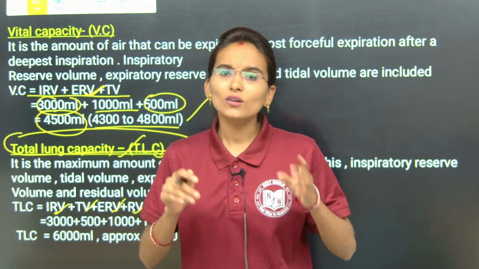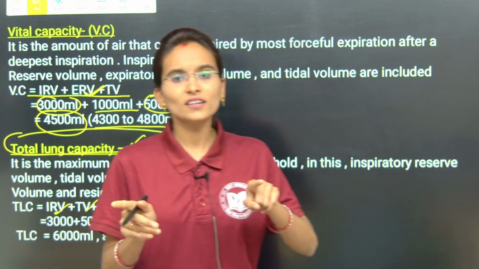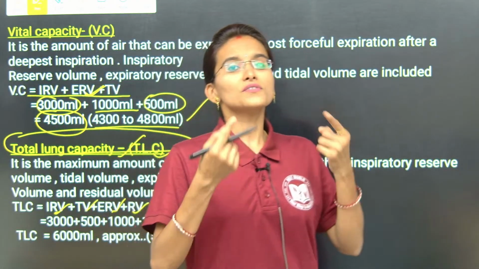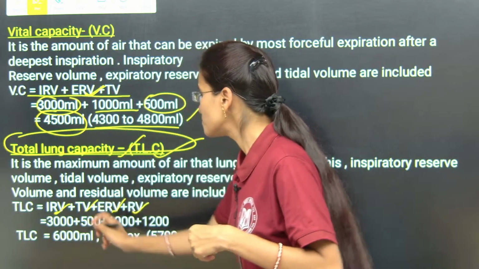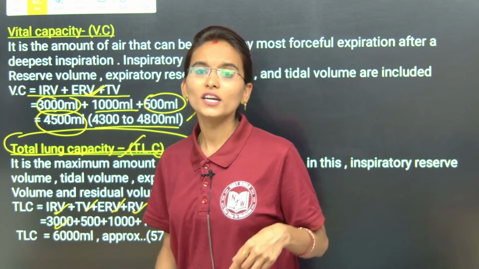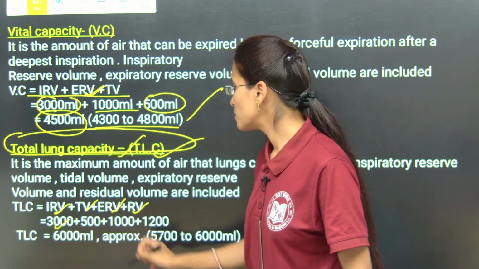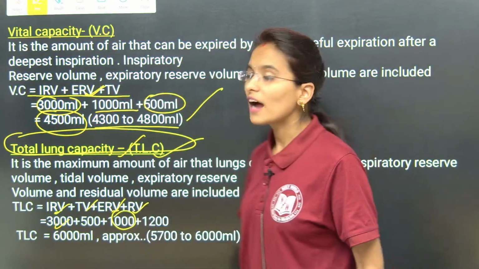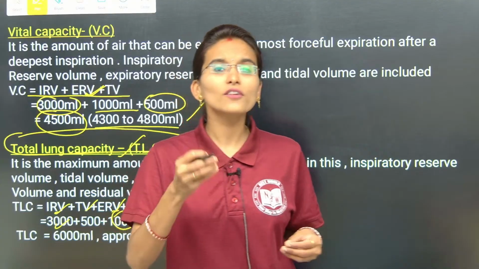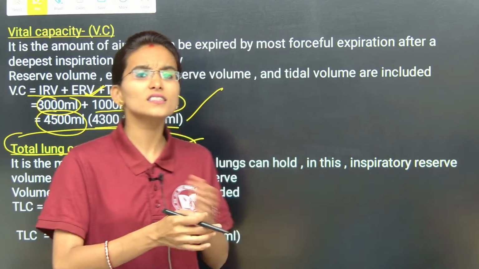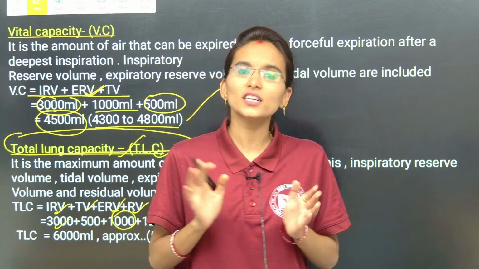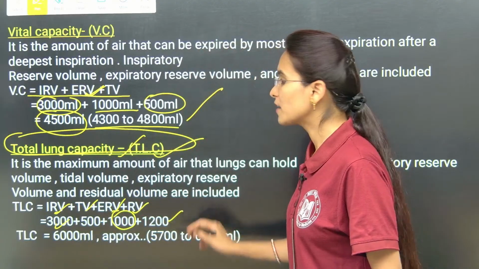During normal breathing it is 500 ml. During the forceful inspiration, what will be the value? 3000 ml. During the forceful expiration, the value will be 1000 ml. And the residual volume, the amount of air which remains inside the lungs at any time, will be 1200 ml.